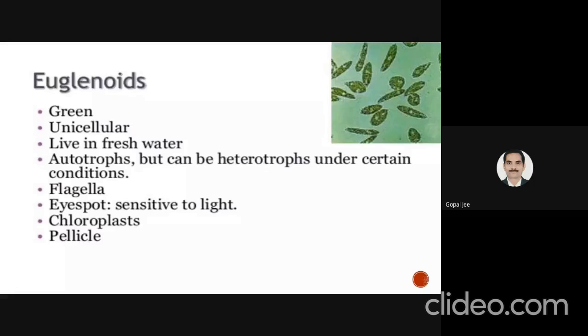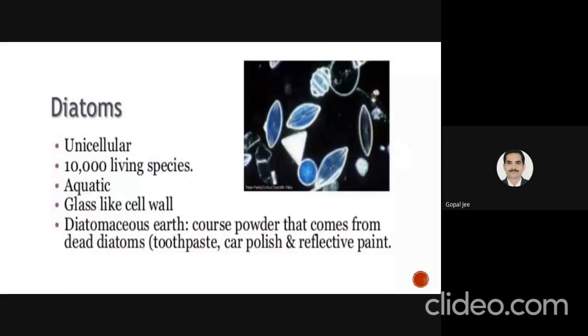Then diatoms are unicellular. They have 10,000 living species. They are aquatic. They have a glass-like cell wall, and diatomaceous earth is a coarse powder that comes from dead diatoms, which is mainly used for toothpaste, car polish, and reflective paint making.